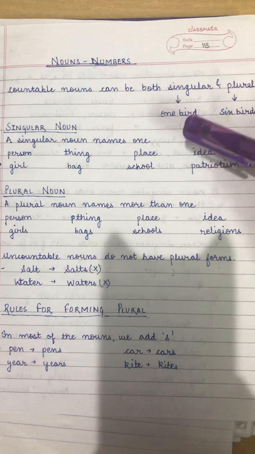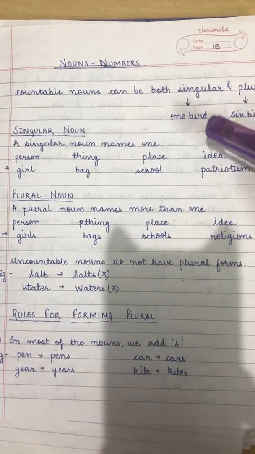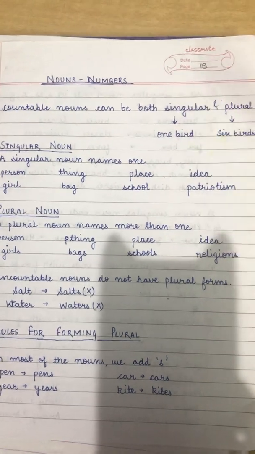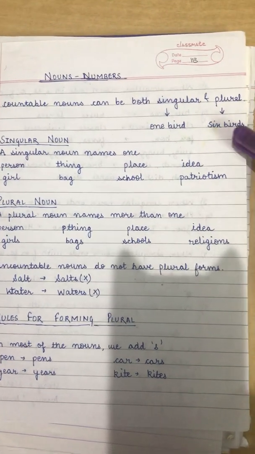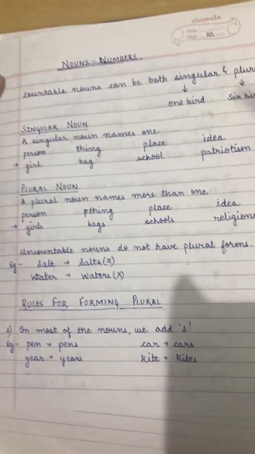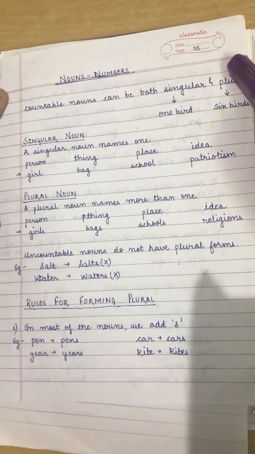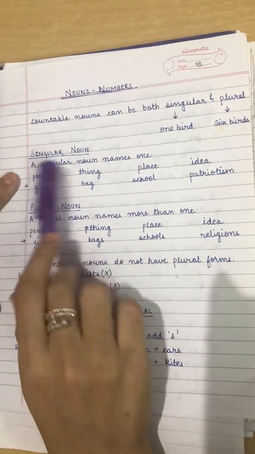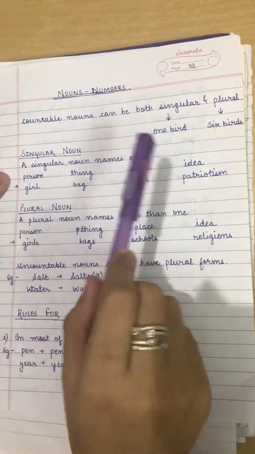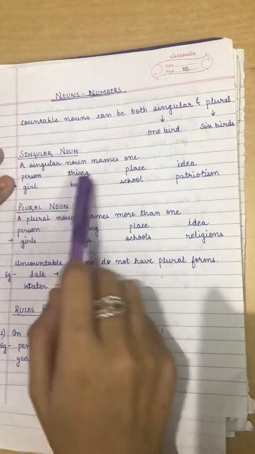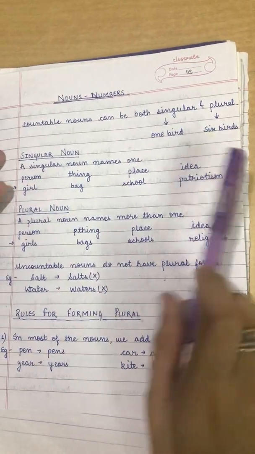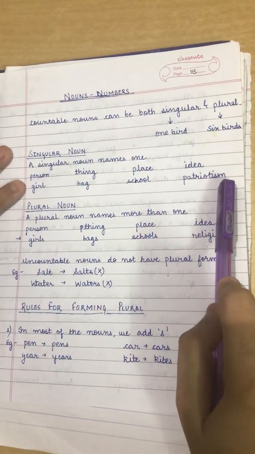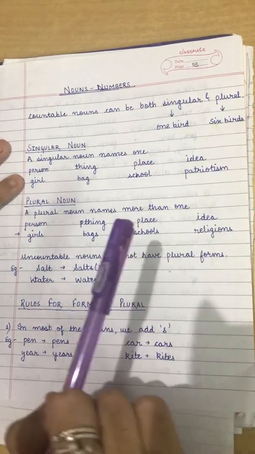Like if I say one bird or one boy or one pen, here I am talking about one, so it is singular. But if I say 6 birds, 12 boys, 18 pens, or if I use more than one number, then it is plural. So a singular noun names one person, thing, place, or idea, like one girl, one bag, one school, patriotism. Here I am talking about one.